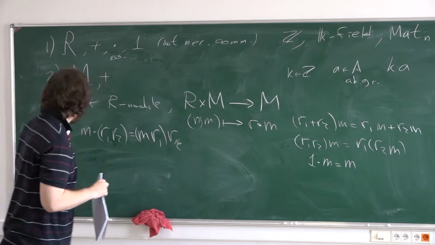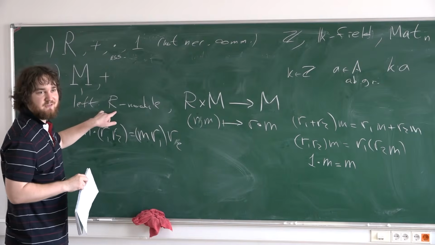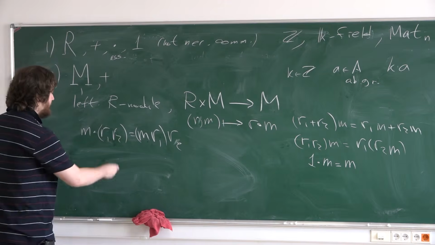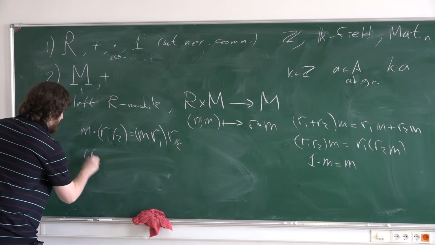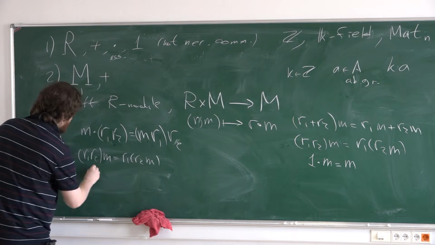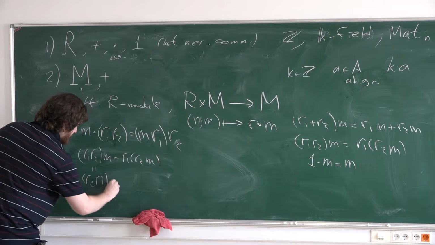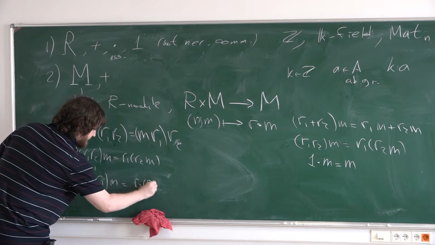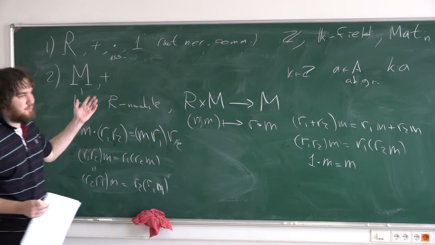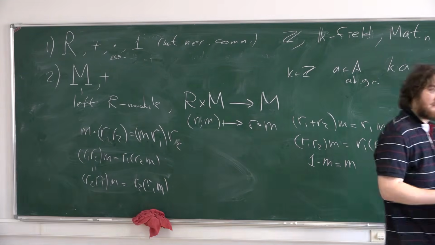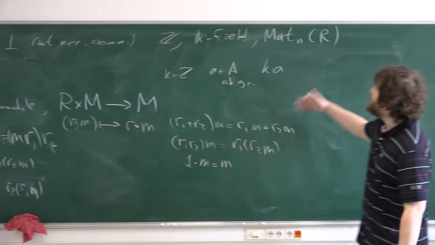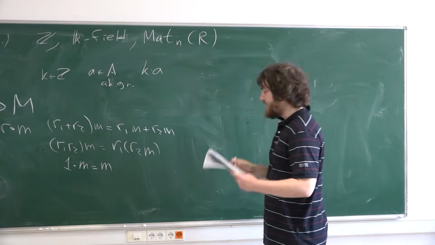Of course, if your ring is commutative, then there is no difference between left and right modules, because if it's commutative, then this property is the same property. But if not commutative, of course, it's very different. Okay? Modules over fields are vector spaces, and so on. Okay.